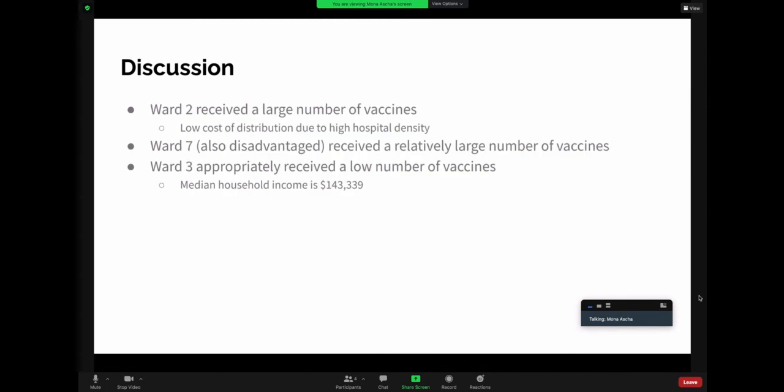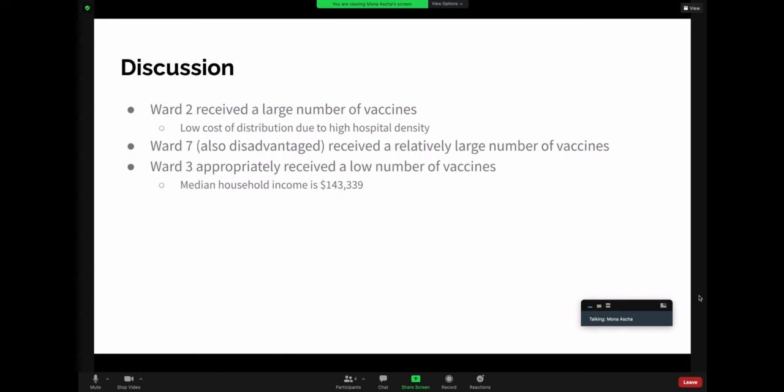So Ward 2 received a large number of vaccines, and we believe this can be attributed to the low cost of distribution in this ward associated with a high density of hospitals in Ward 2. Ward 7, which is considered to be a socioeconomically disadvantaged ward, received a relatively large number of vaccines as well. And Ward 3 appropriately received a low number of vaccines.